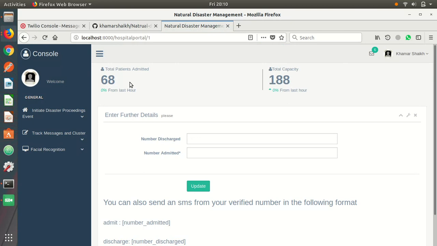Coming to the second section, which is the analysis of the messages that are sent during natural disasters, I perform a simple clustering of all the messages sent during the natural disaster to provide a relevant help or response.